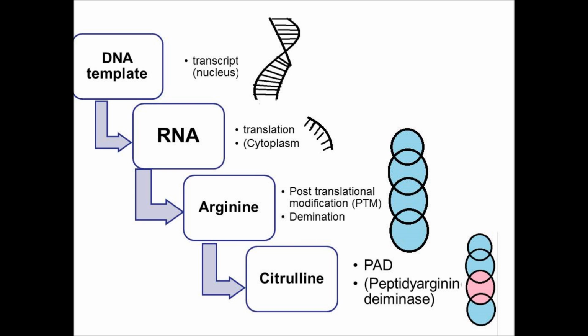So why is there PAD production? By the environmental and genetic factors. We want to look at how the genetic and environmental factors convert normal proteins to abnormal ones. Before going to that, we should know how protein production happens. Normal protein production has some steps.